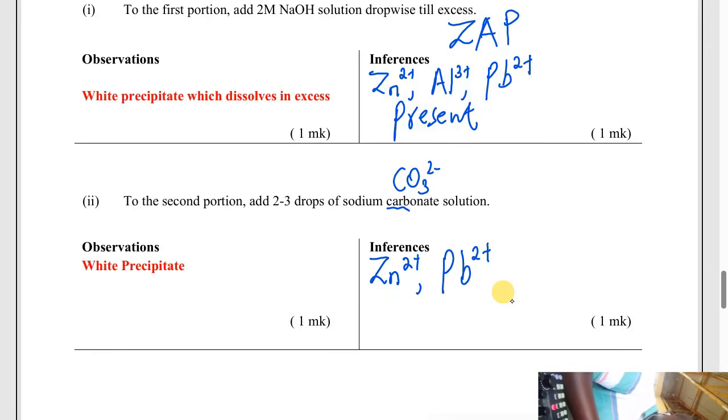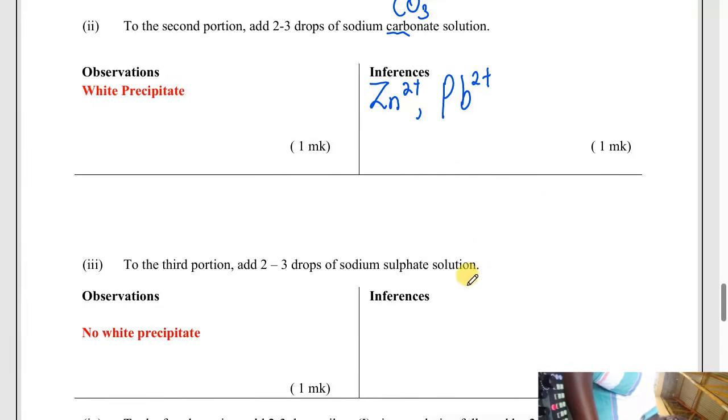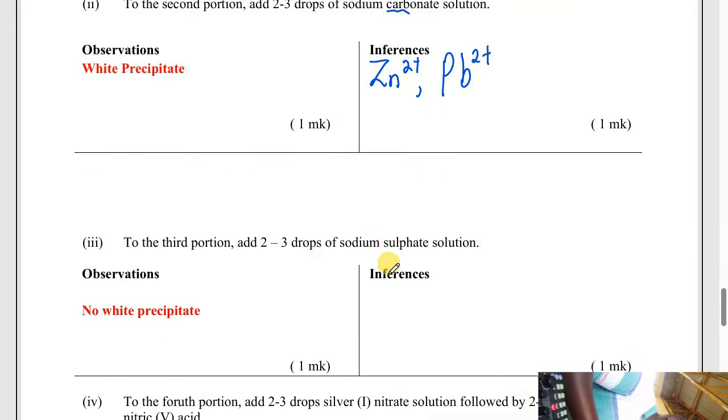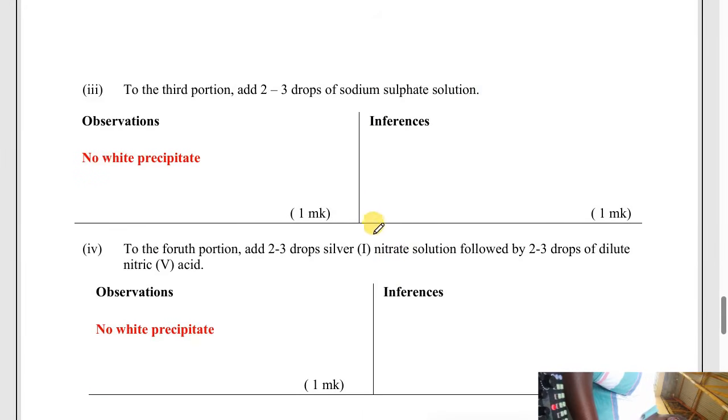Why did we say aluminium is not there? Aluminium carbonate does not exist. That is the knowledge you need to have. So we have eliminated aluminium up to that point. Zinc carbonate is a white precipitate, lead carbonate is a white precipitate, from the knowledge of solubility. All metal carbonates are insoluble. They form a white precipitate except the 3 I have mentioned. But aluminium carbonate does not exist.